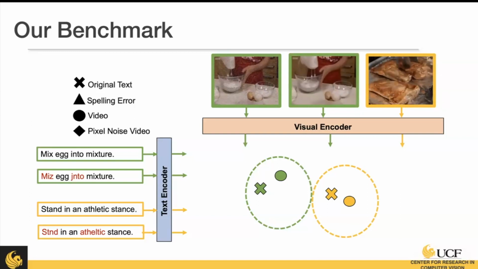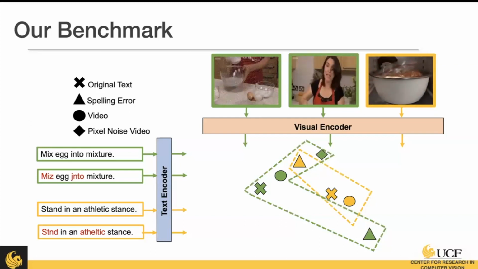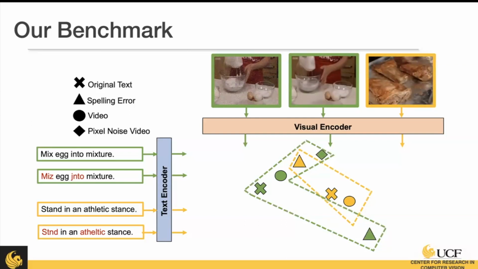So this is ideally what we want our model to look like, because this means they're matching the correct text to the correct video. However, when we add perturbations, such as for the triangle, this is a spelling error as an example here, we can see that now it's actually closer to the other video. And so it's causing some problems in the latent space that will result in incorrect text-to-video retrieval.